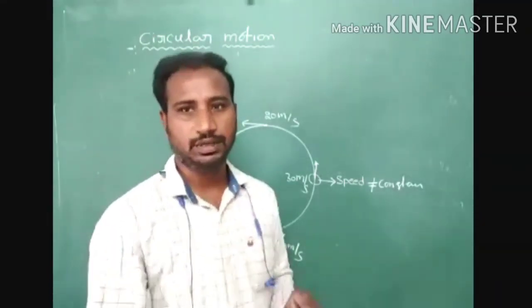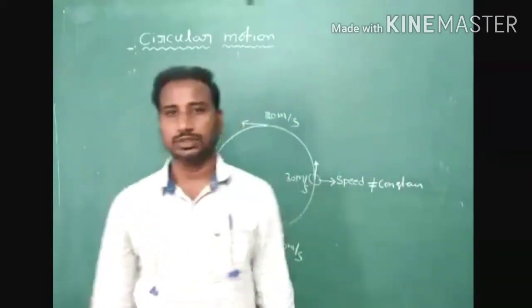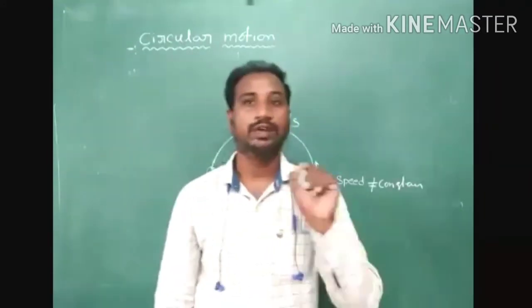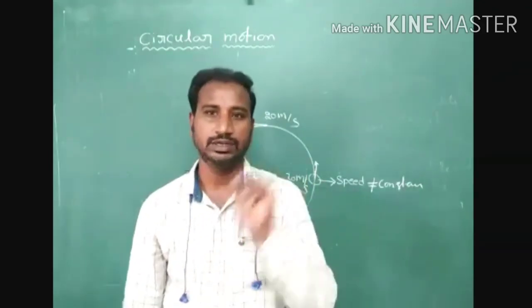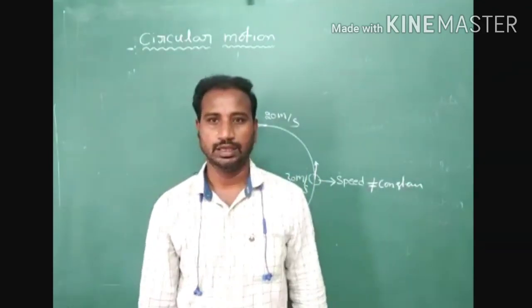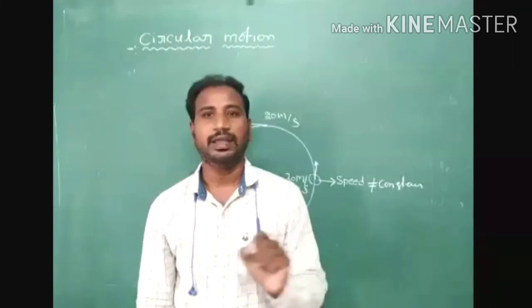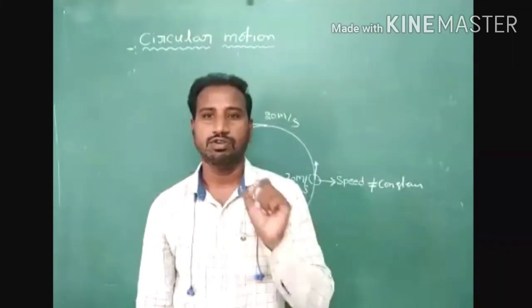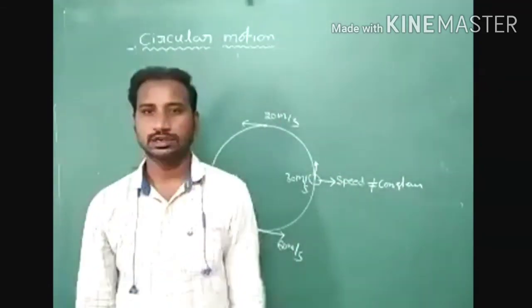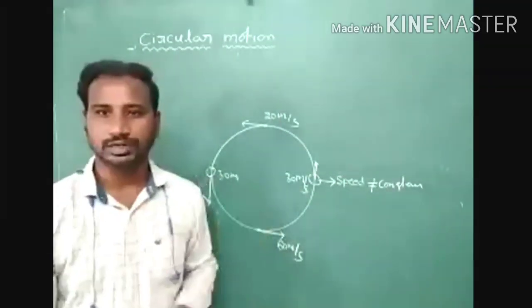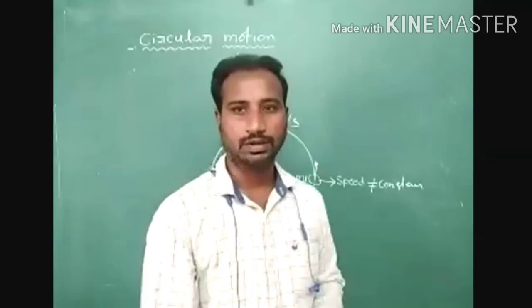Best example, vertical circular motion. Vertical circular motion is a non-uniform circular motion. It cannot maintain a constant speed in vertical circular motion. This point is an example for non-uniform circular motion.